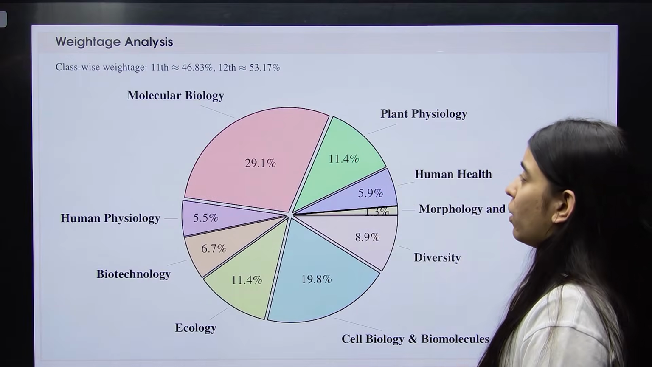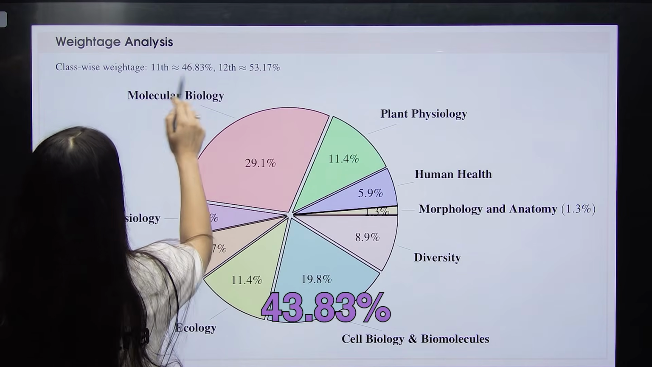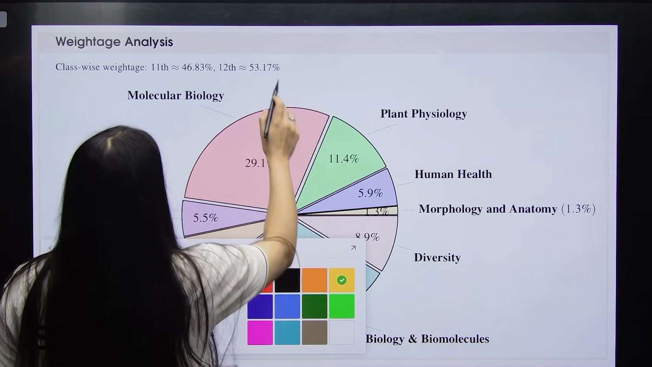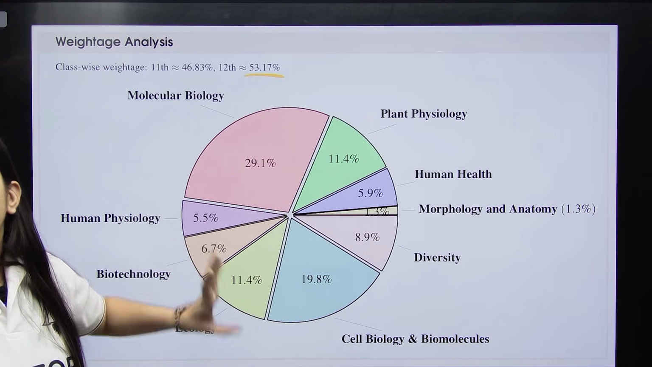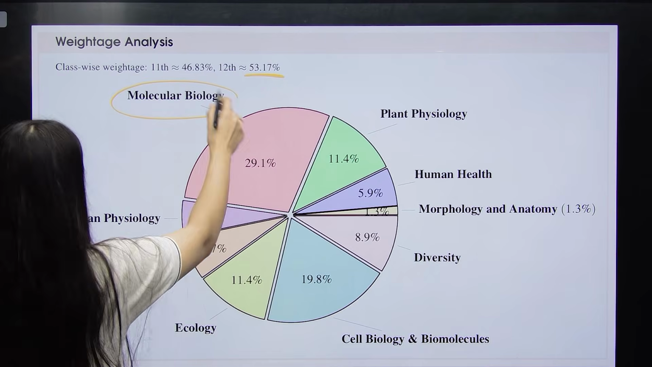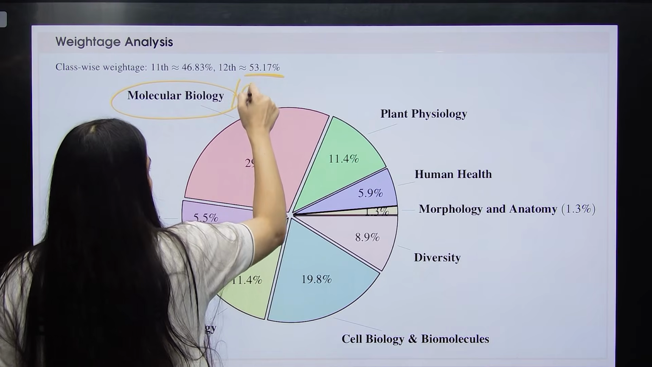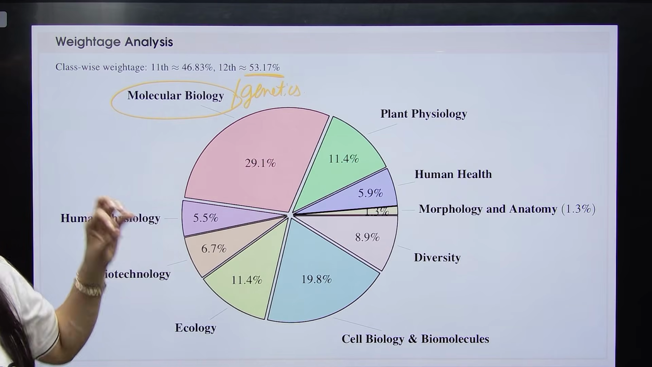If I talk about the weightage first, class 11th weightage appears to be around 46.83% and class 12th weightage appears to be around 53.17%. So it is somewhat similar. Here, your molecular biology, or should I say your genetics area, has the maximum weightage.